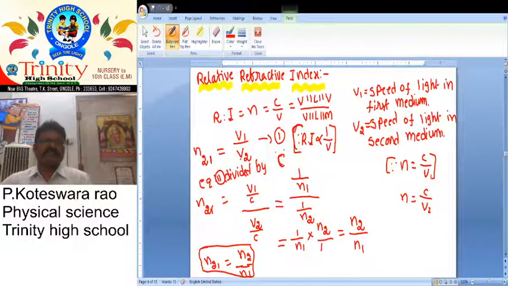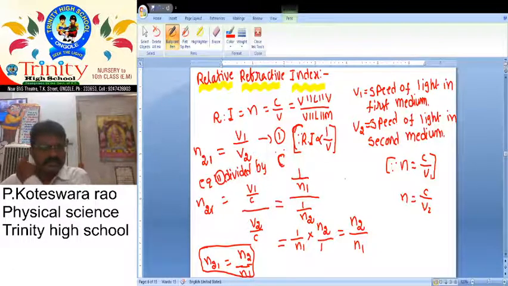Why do we take v1 by v2? v1 is the speed of light in the first medium, v2 is the speed of light in the second medium. But actually n2 means v2, n1 means v1. But what is the relation? We already discussed: refractive index is inversely proportional to speed. That's why n2 means v1, n1 means v2. So v1 by v2 is equation 1. Then equation 1 is divided by c. So n21 equal to v1 by c divided by v2 by c.